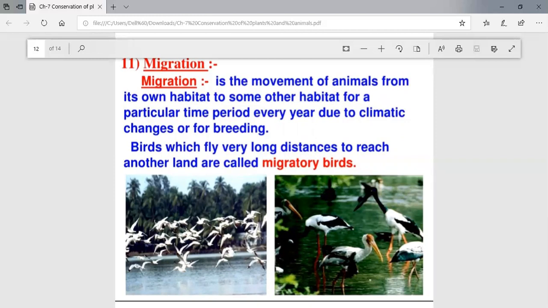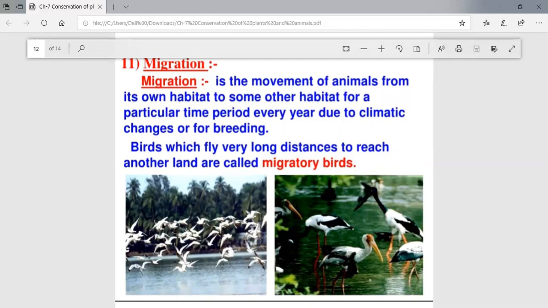Why is it so? Because migratory birds travel long distances to reach another land. So during a particular time, because of the climatic changes, they fly for laying eggs, as the weather in the natural habitat becomes very cold and it's not suitable for those animals.